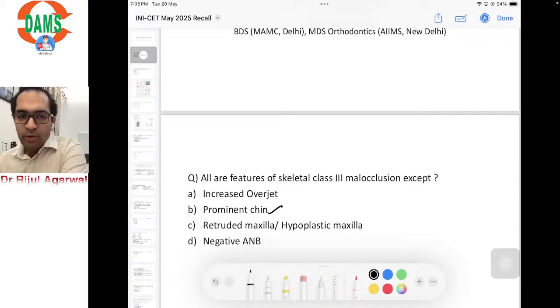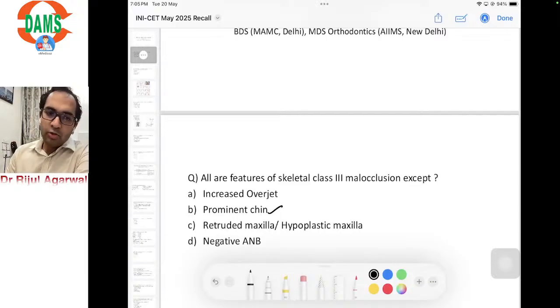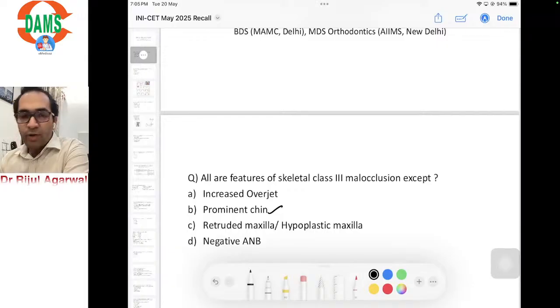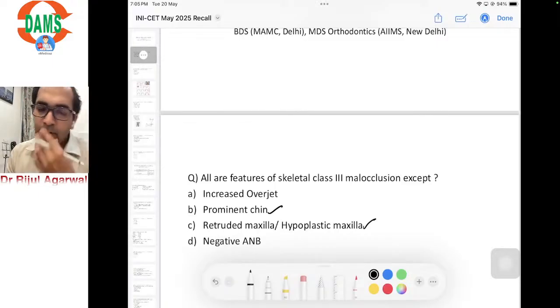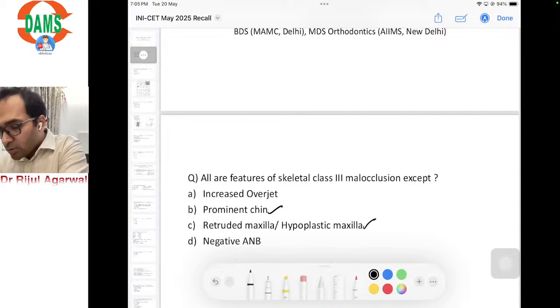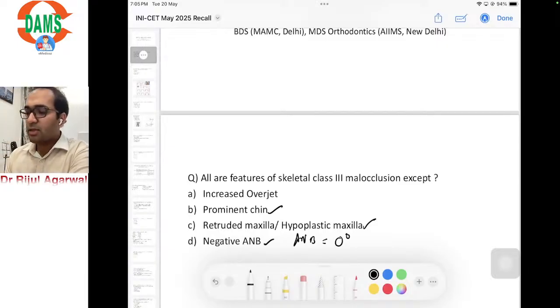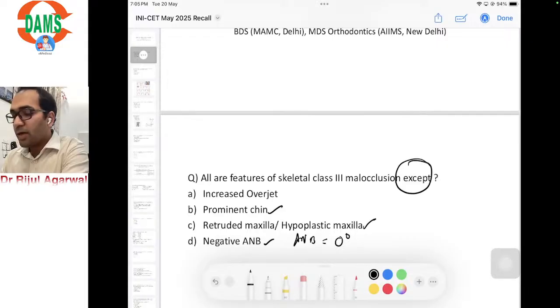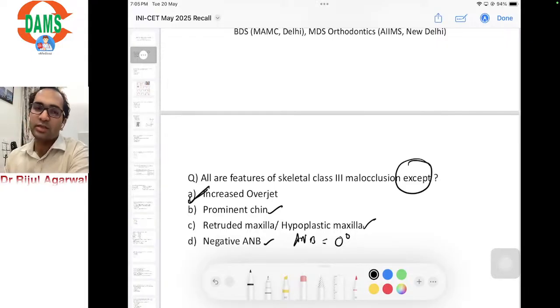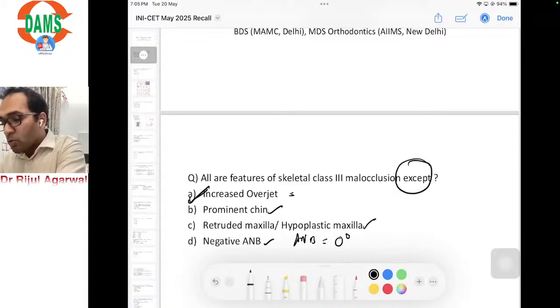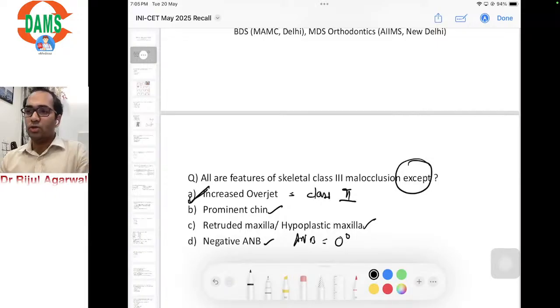Prominent chin would be due to an increased growth of the mandible. Retruded or hypoplastic maxilla means a retruded or posteriorly positioned maxilla. And a negative A and B, or they can also write in their upcoming exam an A and B value of 0 degrees, also indicates skeletal class 3 malocclusion. So they are asking about except. So increased overjet is the correct answer here. Increased overjet is a feature of skeletal class 2 malocclusion.